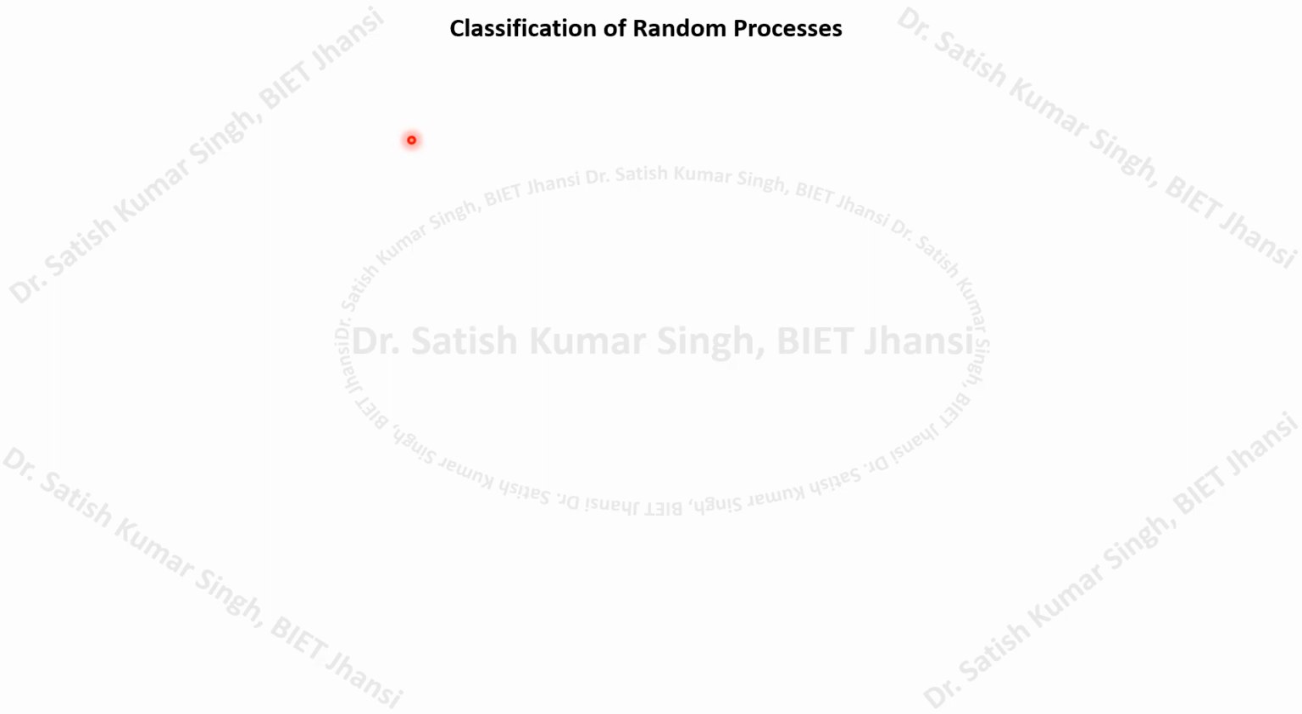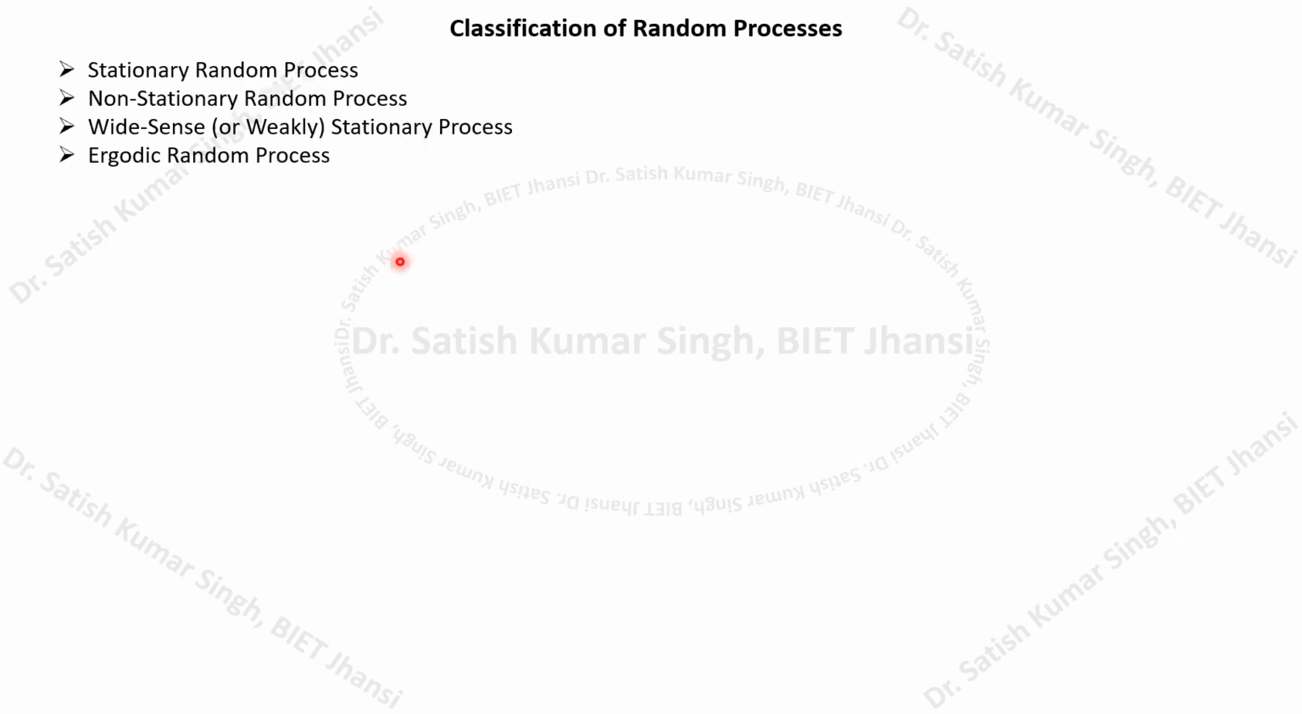So basically, if we look at random processes, they are classified into these four categories. First is the stationary random process. The second one is the non-stationary process. The third one is the wide sense or weakly stationary process. And the last one is the ergodic random process. So let's try to understand what we mean by a stationary random process.